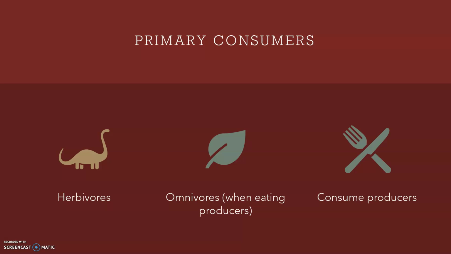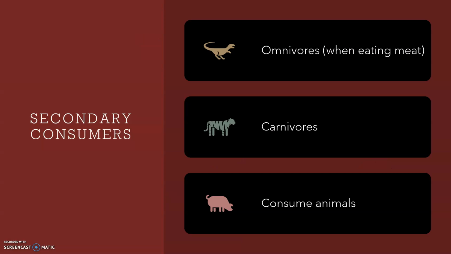Consumers can also be divided by the order in which they consume other organisms. Primary consumers are herbivores. When eating plants, omnivores are also primary consumers. Primary consumers eat producers. Secondary consumers are carnivores.